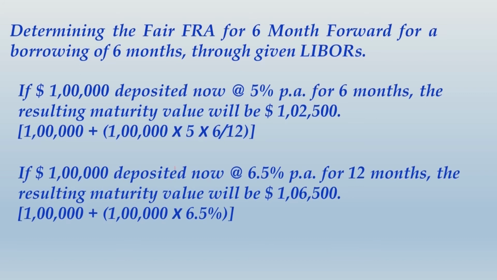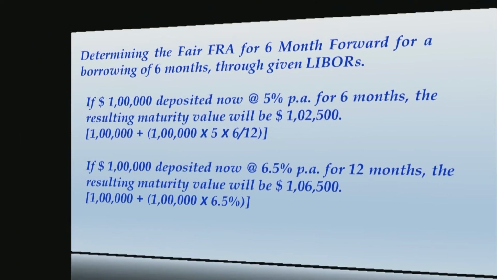So what we have worked out in this calculation, 1,02,500 is the maturity value after 6 months. 1,06,500 is the maturity value after 12 months. We can connect these two. We can identify this as P1 and this as P0 and work out the FRA rate, that is the 6 by 12 FRA rate. How to do that? You know it very well again.